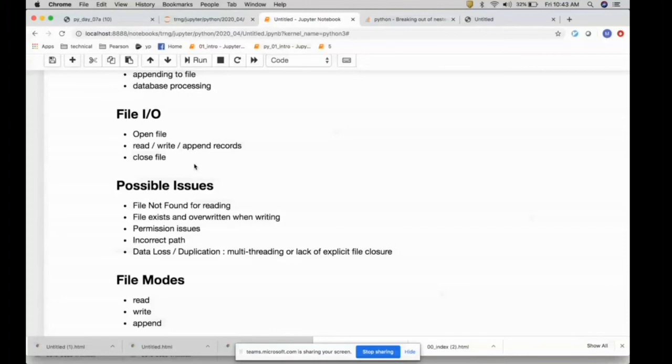This may not be a problem in most cases, but I would recommend you always follow these three steps: open the file, do the operation, and then close the file explicitly. Why is it important to close our files by ourselves, even though Python does it when the program ends?